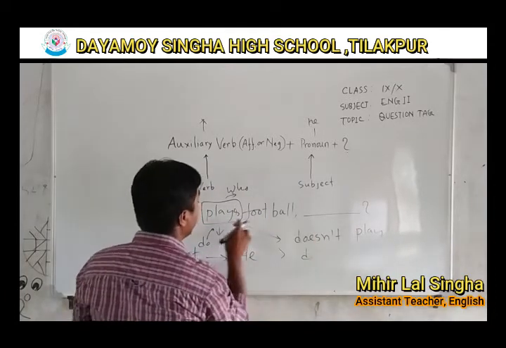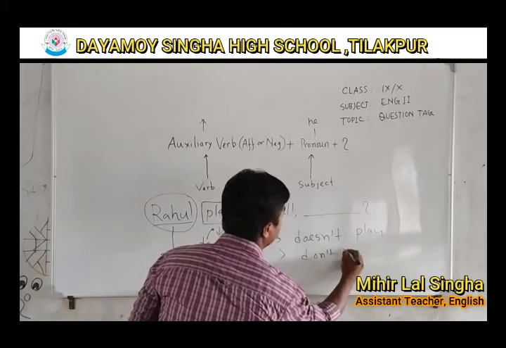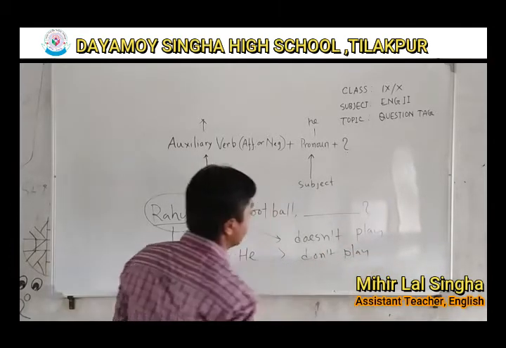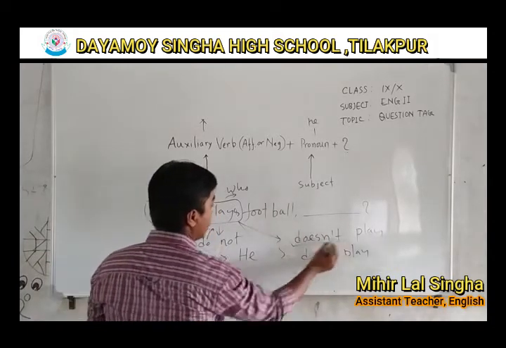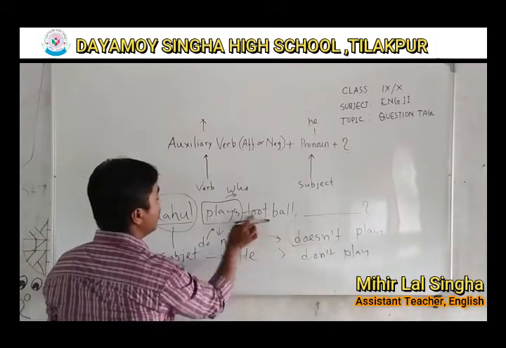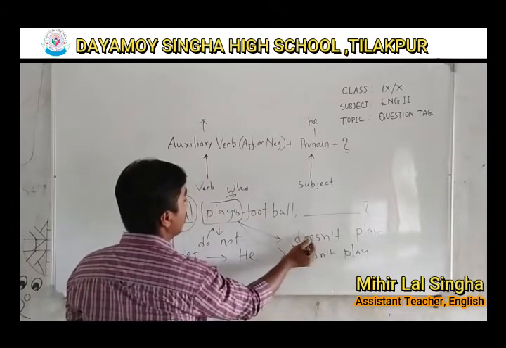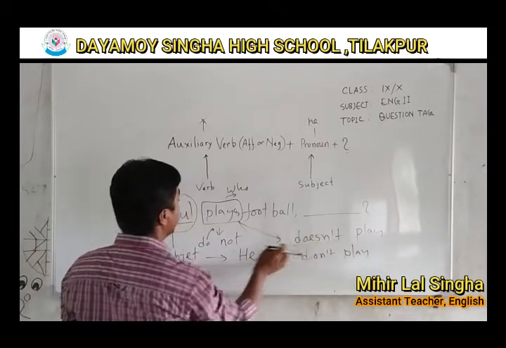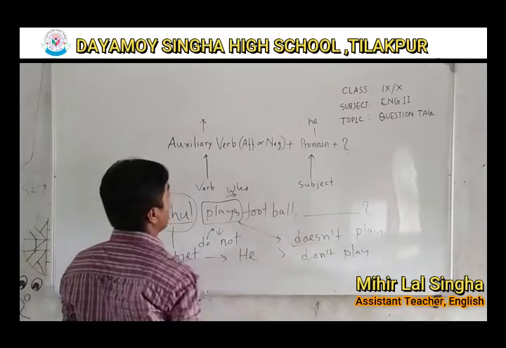Plays, doesn't play, play, do not or don't play. So we got the answer, doesn't. Rahul plays football, Rahul doesn't play football. So the auxiliary verb is does, and the negative form of does is doesn't.